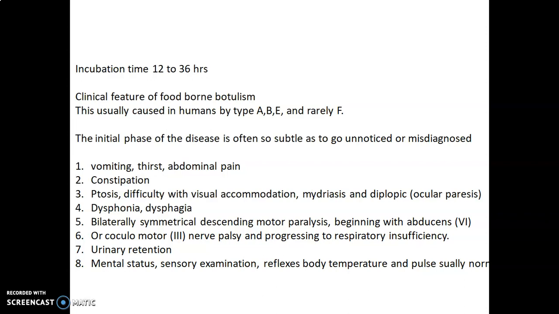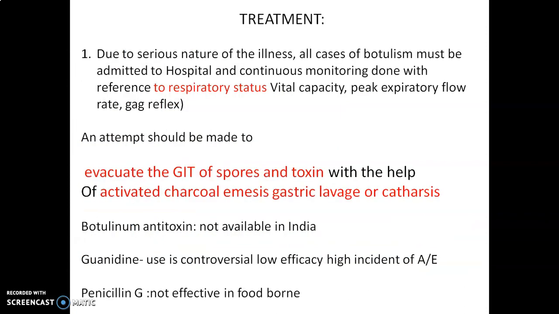Also they are going to affect oculomotor nerve 3, because their target is the cholinergic system. All the cranial nerves may get affected, and it may even progress to respiratory insufficiency. Urinary retention can be seen, and even mental status may be altered. Sensory examination is essential. Even reflexes, body temperature and pulse may become abnormal in such a condition.